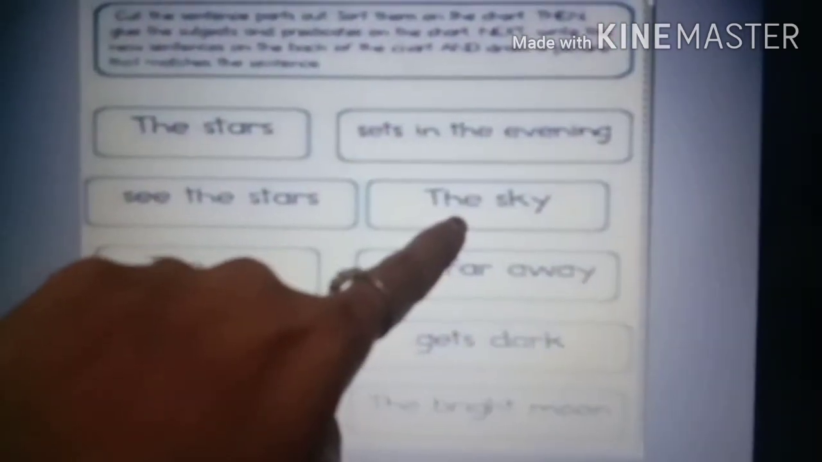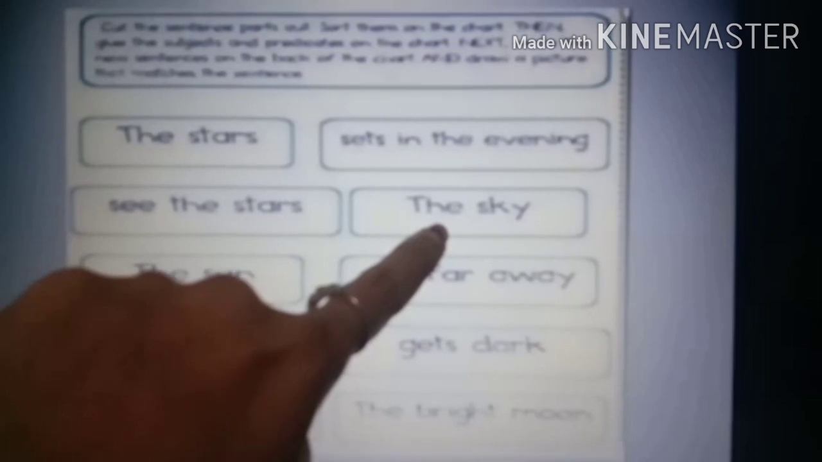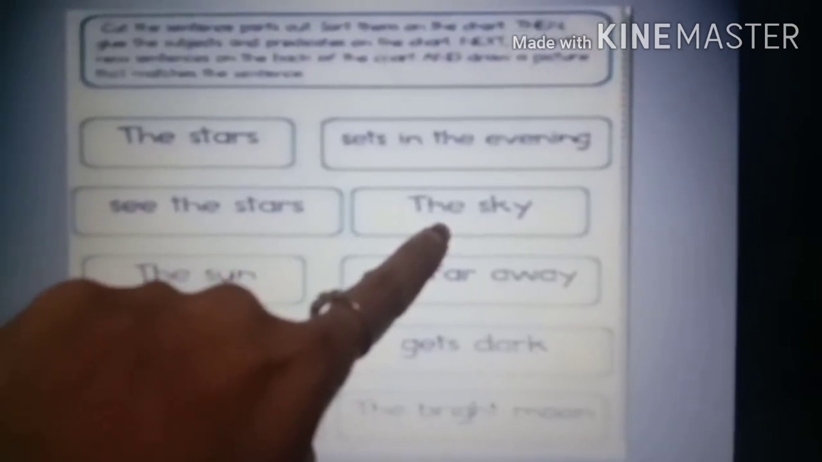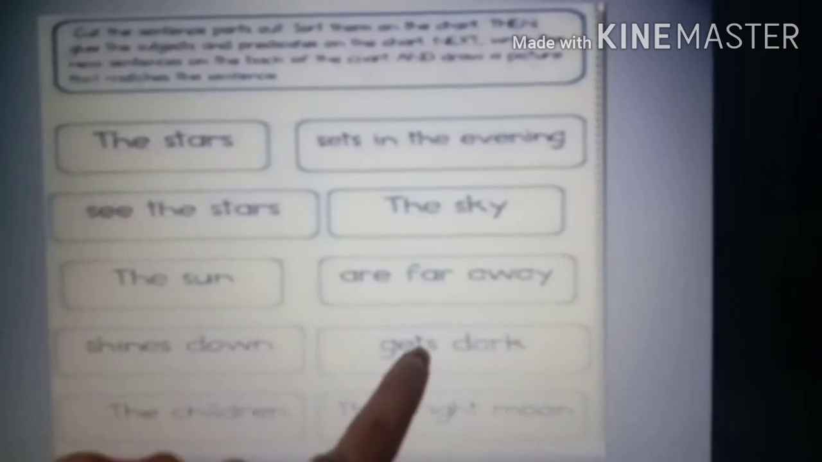Now what is left? Yes, the sky. The predicate is on this side, the sky. So we are talking about the sky. So what is the predicate of this sentence? The sky gets dark. So this is the predicate, and this is the verb in the predicate, gets. Okay, so this is the matching. This is like matching of the subject and predicate.